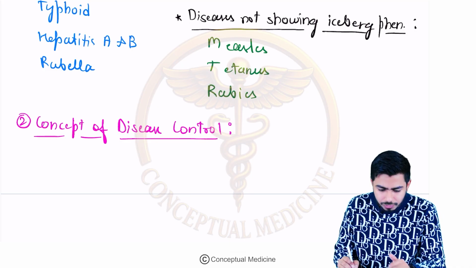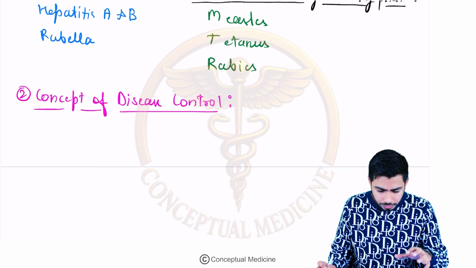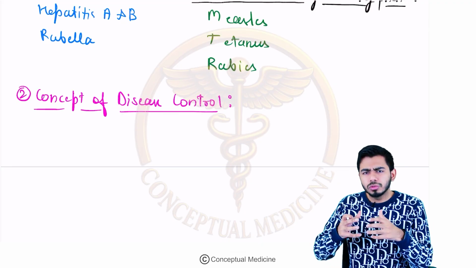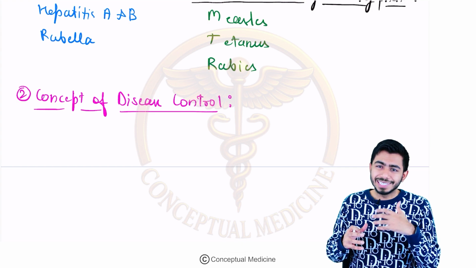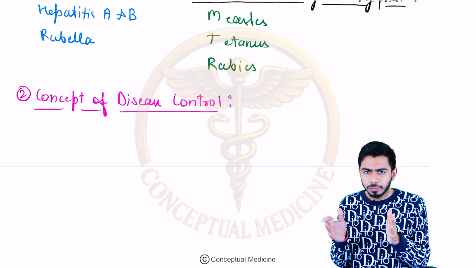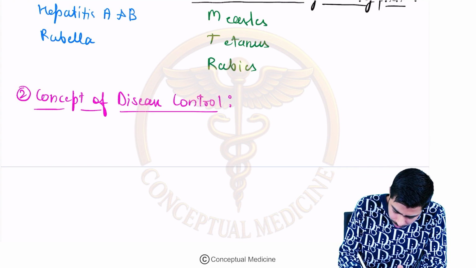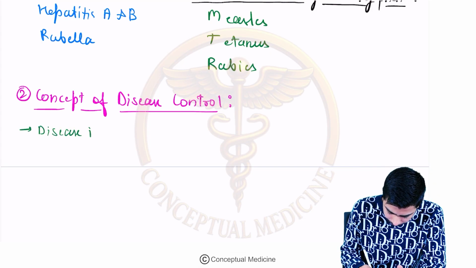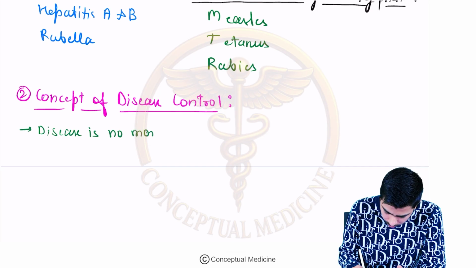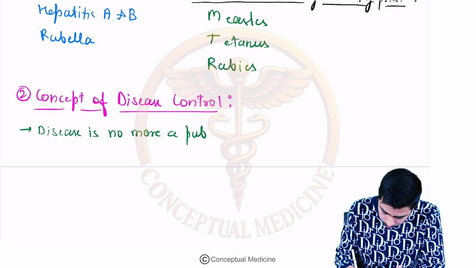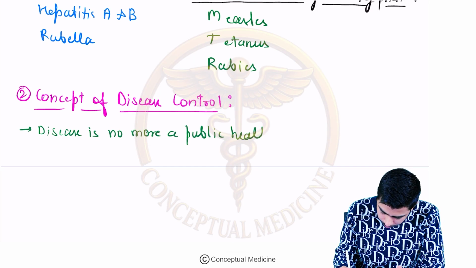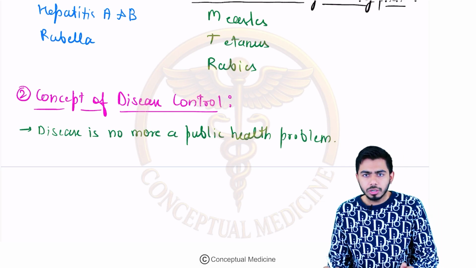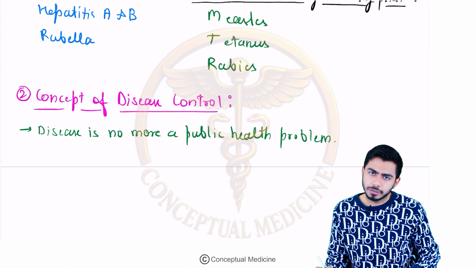Now if you talk about the control phase, this is the phase in which we are trying to control the disease, in which the disease is no more a public health problem. So they say that if the disease is no more a public health problem, then it comes under your disease control concept.